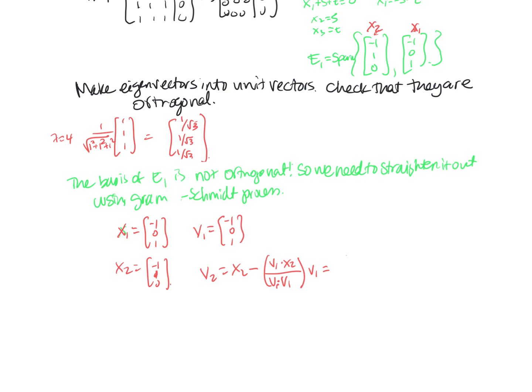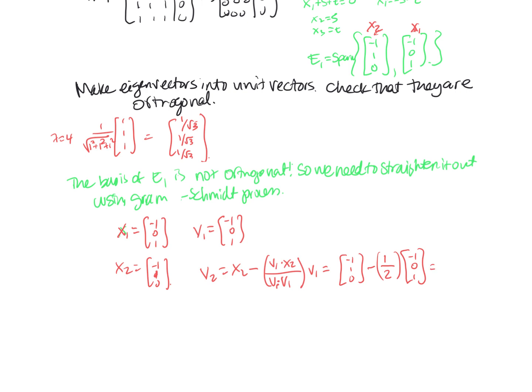So x2 is negative 1, 1, 0. I want to subtract off from that v1 dot x2. So I'm just going to get 1 plus 0, over v1 dot v1, which is going to be 1 plus 1, so 2. And then v1, again, is negative 1, 0, 1.